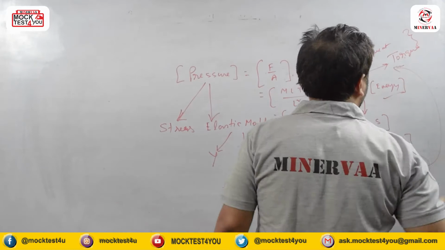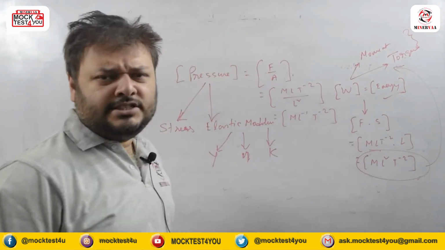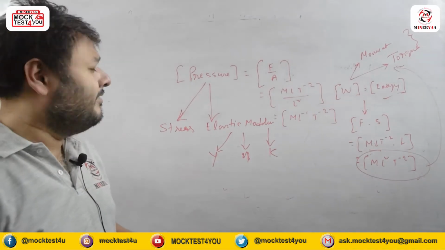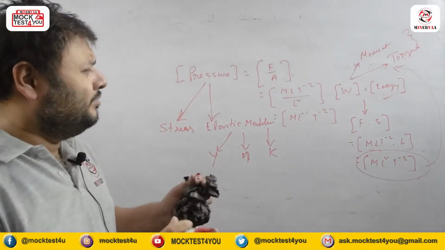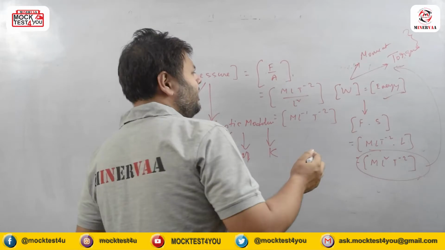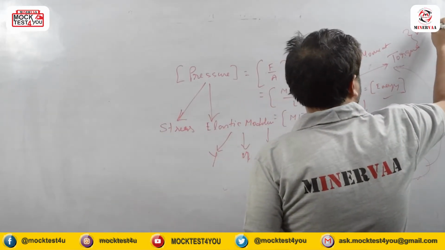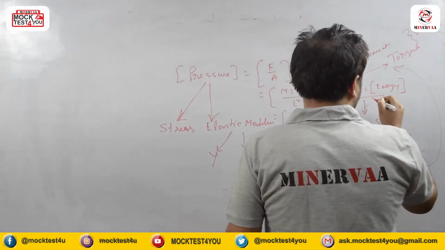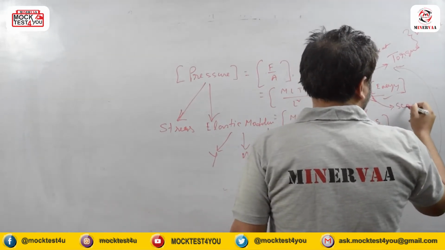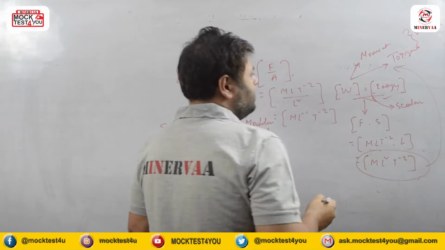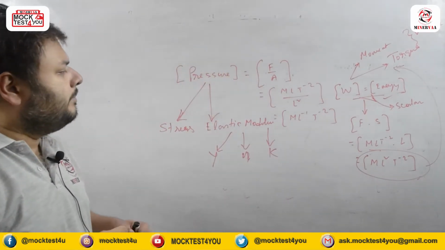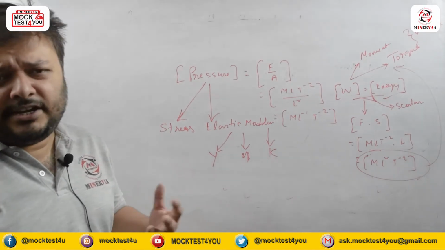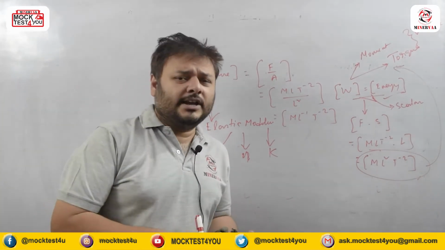So moment and torque have the same dimension and same unit, Newton meter, while work done has the unit called joule. Just to differentiate, moment and torque are vector quantities, and work done and energy are scalar quantities. So the scalar and vector quantities we have discussed here might have the same dimension, but they may be represented as either scalar or vector.